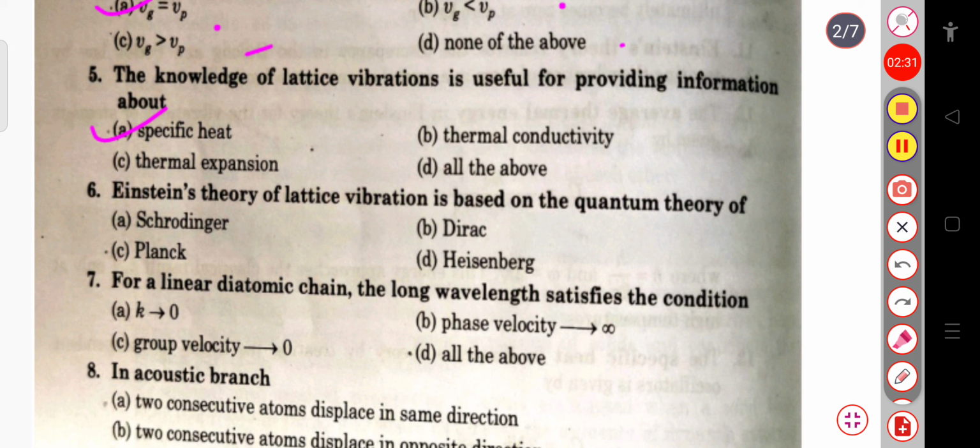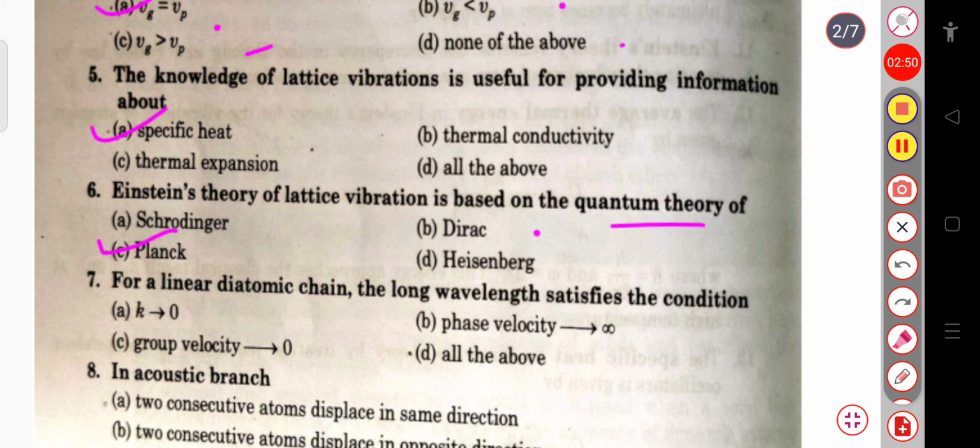The next question is, Einstein's theory of lattice vibration is based on the quantum theory of Schrödinger, or Dirac, or Planck, or Heisenberg. So Einstein's theory of lattice vibration is based on the quantum theory of, this is your Planck. This is your quantum theory of Planck.